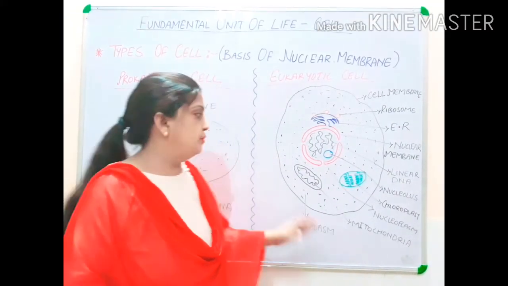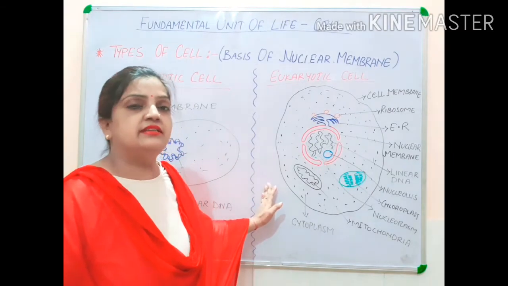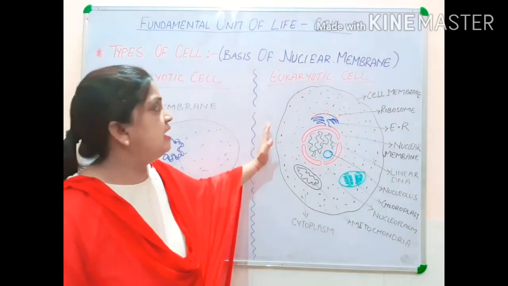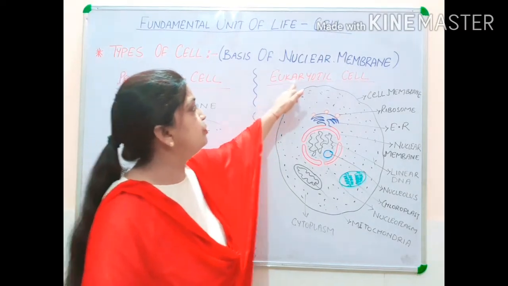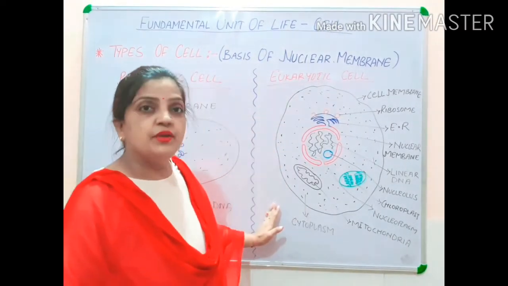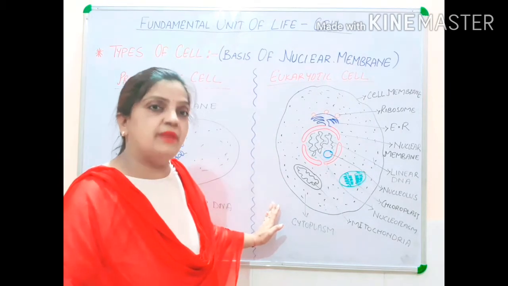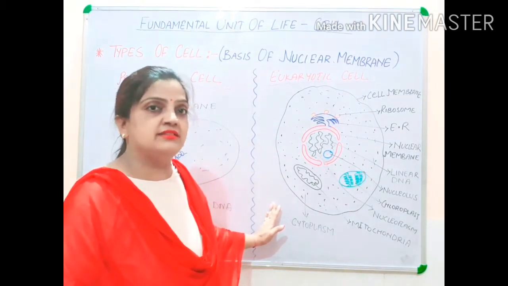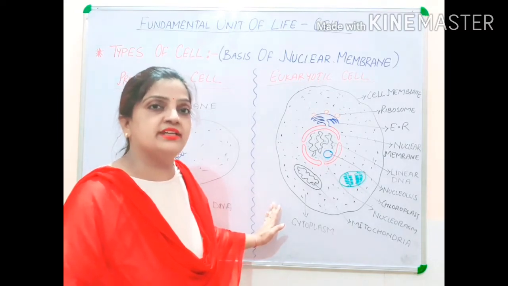So children, on the board you can see that I have drawn two diagrams. On my left side I have drawn the diagram of eukaryotic cell, which is present in plants, animals, human beings. These all living organisms are having eukaryotic cell.